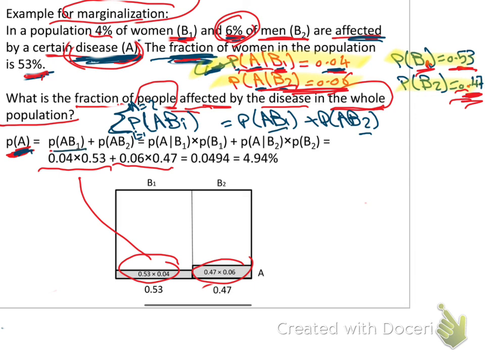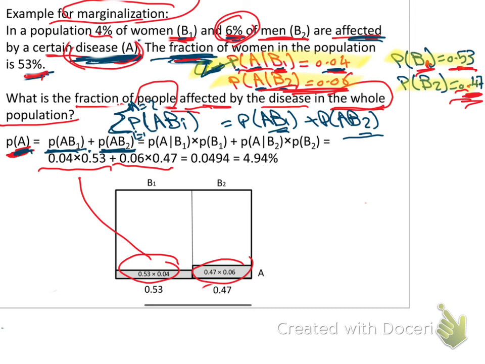So this is the same thing which he has written here: probability of AB1 plus probability of AB2. Then he replaced this with the given, because we already have the given percentage in the problem.